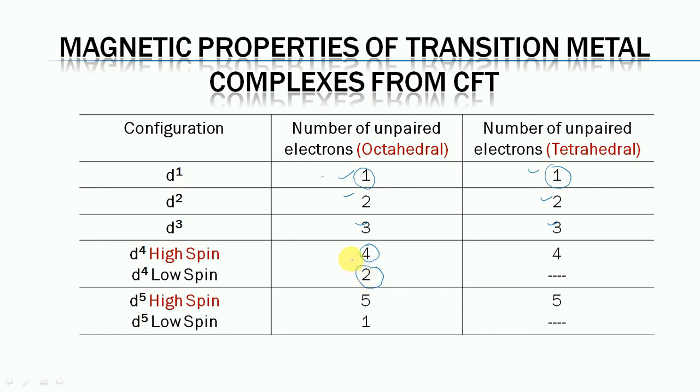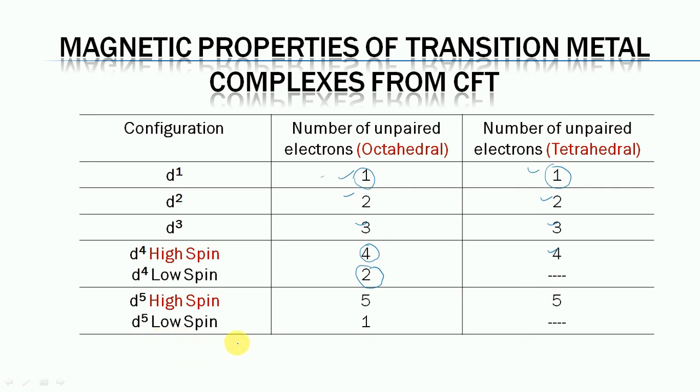So the magnetic property in the case of the D4 system is different in both cases. It will have a high value for high spin complexes and a low value for low spin complexes, while in the case of tetrahedral it will have 4 unpaired electrons.